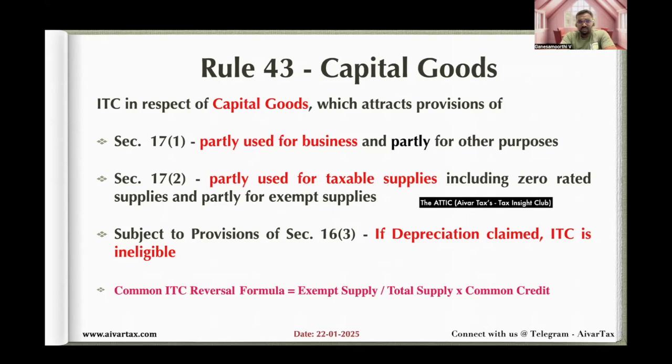And in the capital goods, if you have claimed depreciation on the tax value, you are not eligible for ITC. So what is the common ITC reversal formula for Rule 43? The same formula. There is no change in that. Exempt supply divided by total supply multiplied by common credit. This is the common formula. But before that, we have to look into some issues.